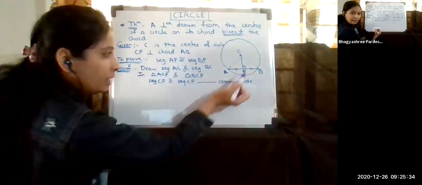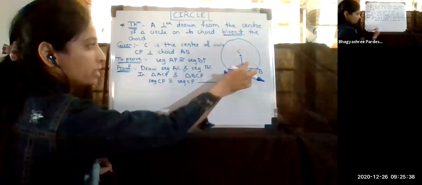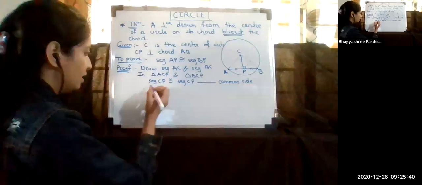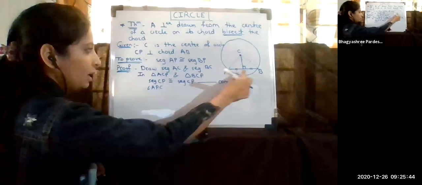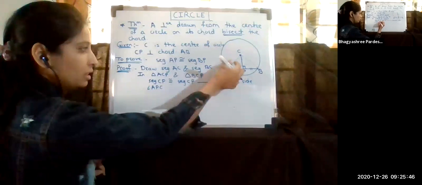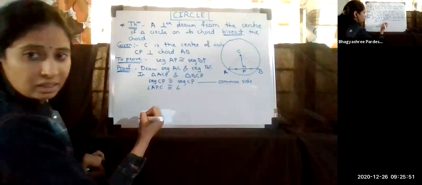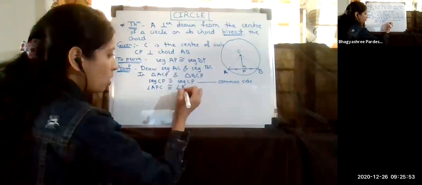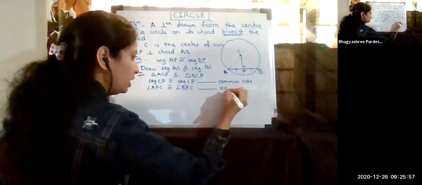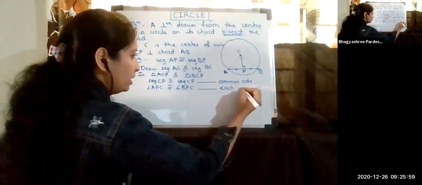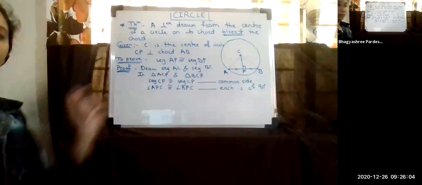The first thing. Next, what you see? This angle P is a 90-degree angle. And again, this P is in both the triangles. So I can say that angle APC, which is for this triangle, is congruent to the next angle, that is BPC. Only the name has changed, but since each angle is of 90 degrees, both are equal.